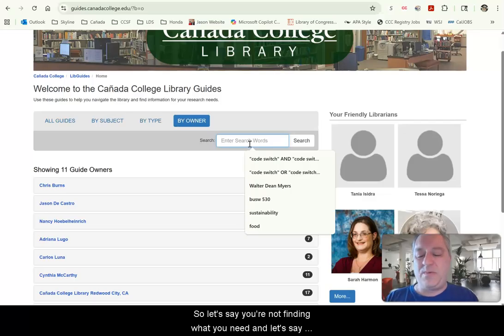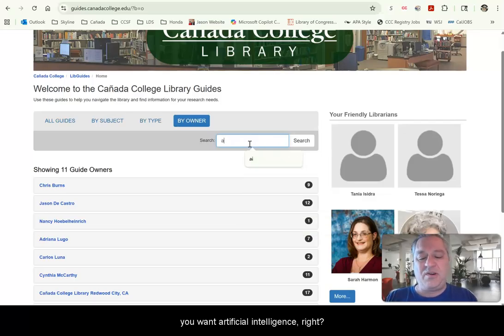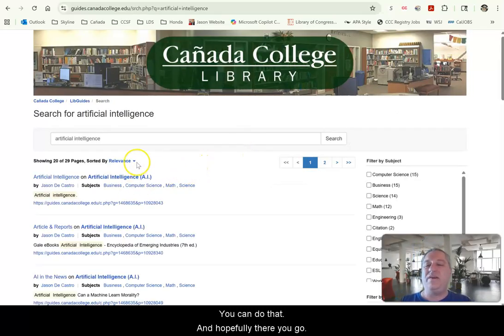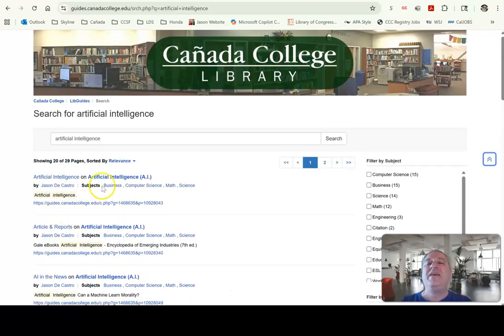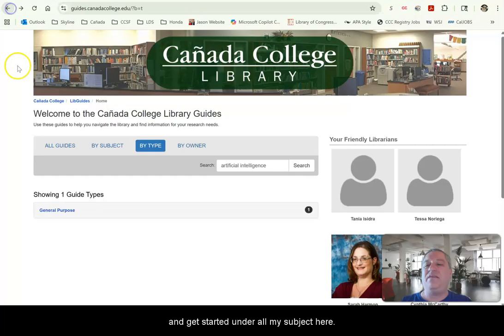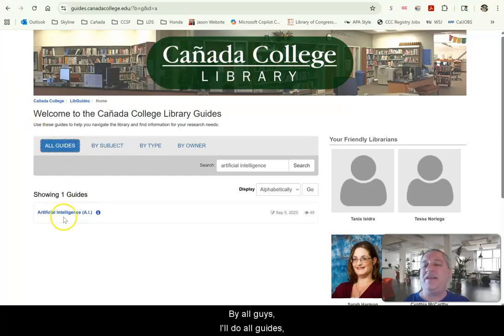So let's say you're not finding what you need, and let's say you want artificial intelligence. You can do that, and hopefully, there you go. The artificial intelligence guide is right here. You can see each page from the artificial intelligence guide is here. So I'm going to go back here, and I'm going to get started under all guides, artificial intelligence. And as soon as it opens up, I want to show you what it looks like to actually use a research guide.